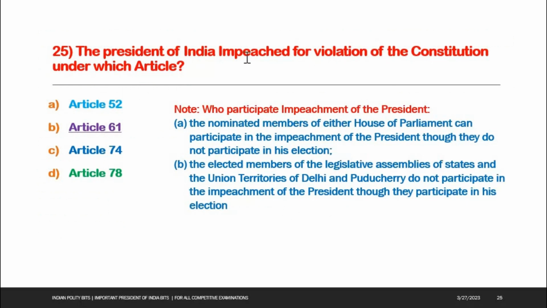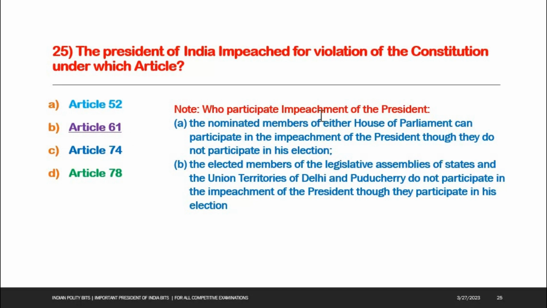Next one, the President of India is impeached for violation of the Constitution under which article? Options: A. Article 52, B. Article 61, C. Article 74, D. Article 78. Option B is the right answer, Article 61.